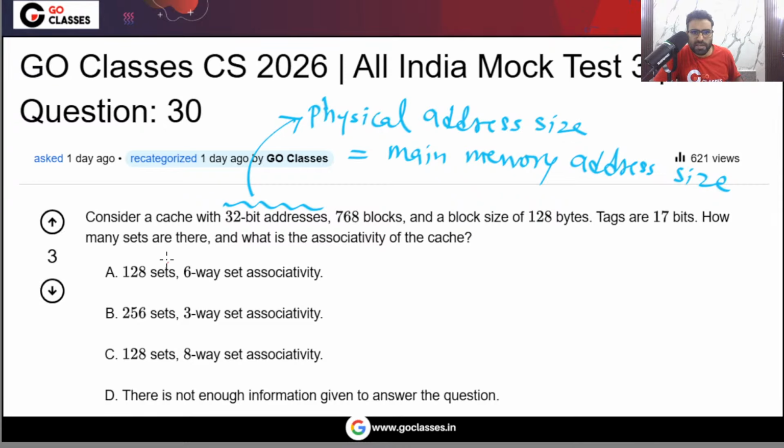The question says that we have a cache memory with 32-bit addresses, and this cache memory has 768 blocks. Because the cache memory has these many blocks, it simply means that these are basically lines. So in the cache memory we have these many lines. The block size, or line size, is 128 bytes. The tag is 17 bits, this is the tag size. How many sets are there, and what is the associativity of the cache?